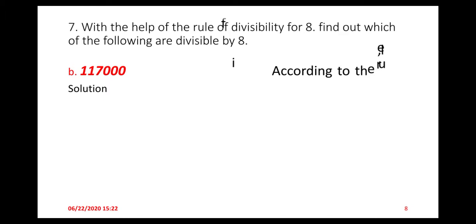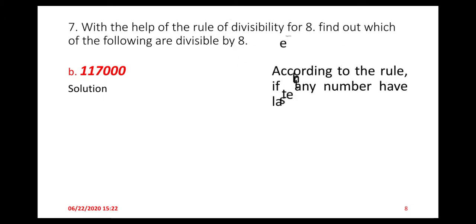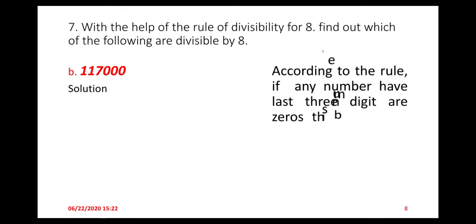Okay ji, according to the rule, if a number has its last 3 digits as zeros, then you can simply say that this number is divisible by 8. Now you can see that the last 3 digits of this number are zeros.